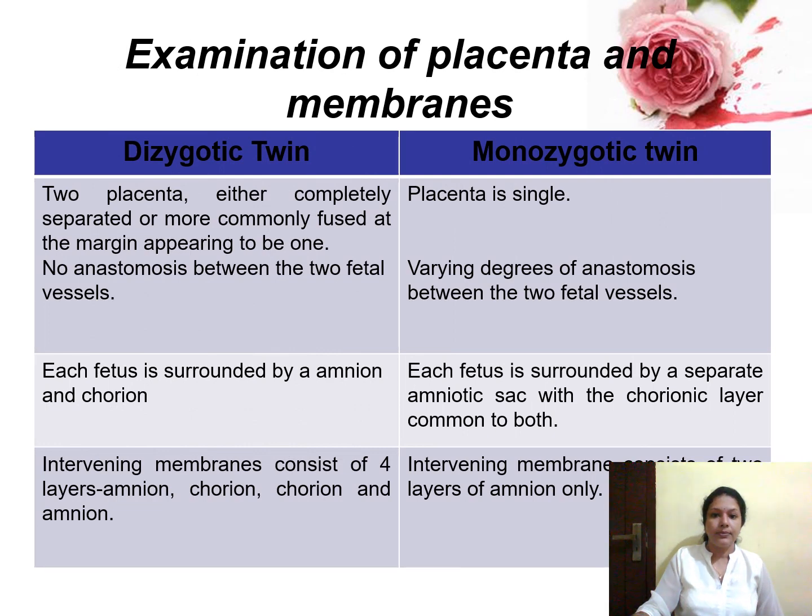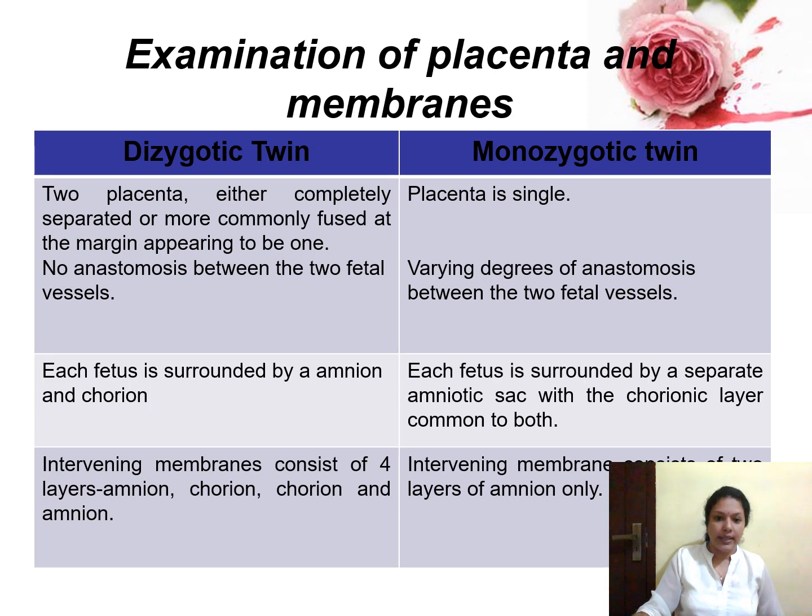Now we can see the examination of placenta and membranes. If you are examining the placenta and membranes in the case of dizygotic twins and in the case of monozygotic twins, how it will be, that we are going to see over here. In the case of dizygotic twins, two placentas will be there, and sometimes they may be completely separated or sometimes fused at the margin. And the anastomosis between the two fetal vessels also may be seen. And in the case of monozygotic twins, the placenta is single and varying degrees of anastomosis or connections will be there between the fetal vessels.